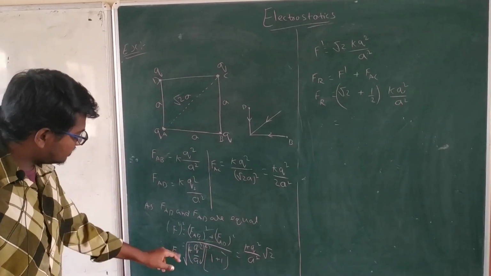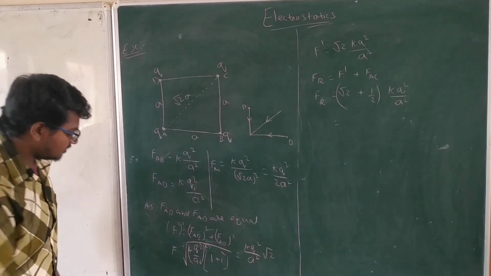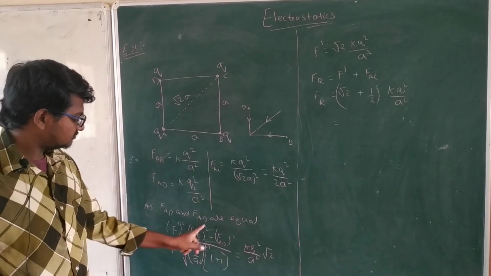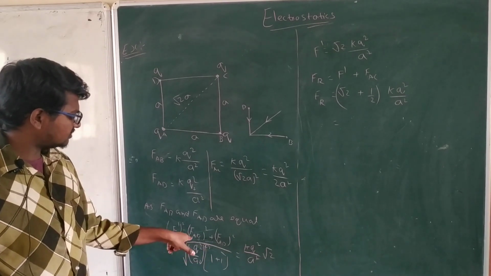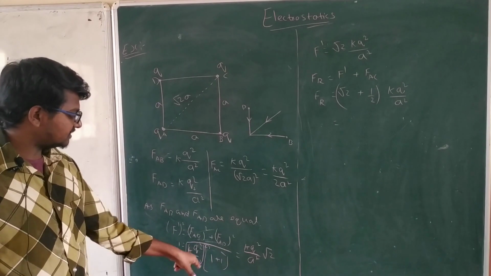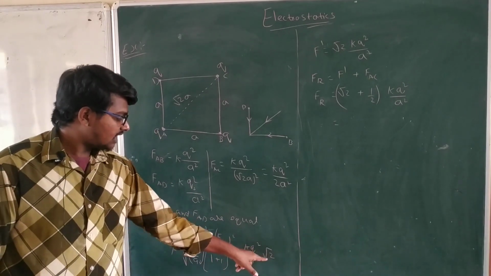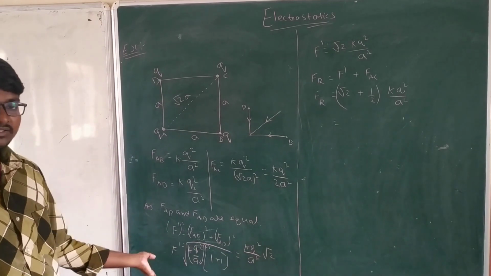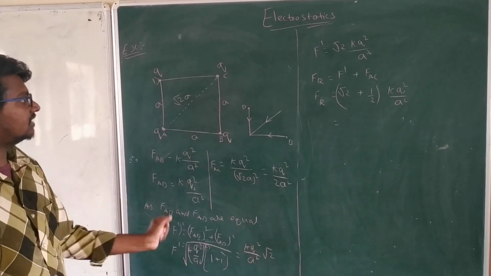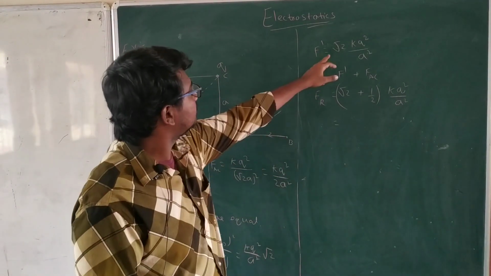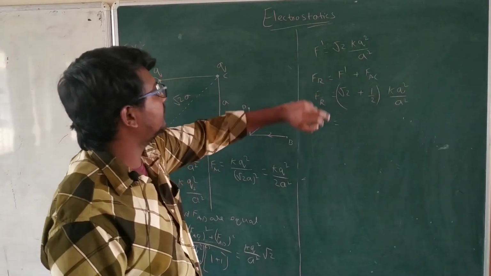Substituting the values of FAB and FAD in this equation, we get f dash equal to root 2 K Q square by a square. If you follow the steps, you can understand this.